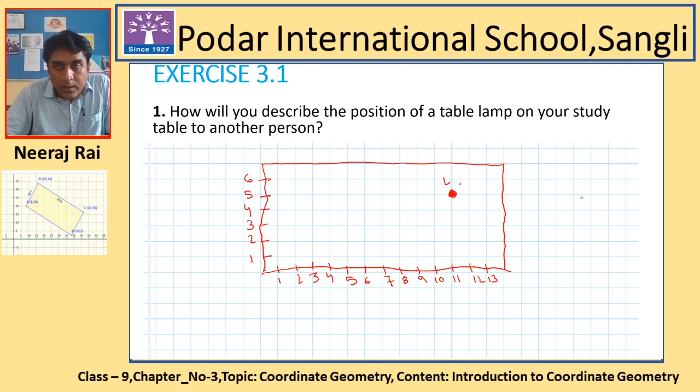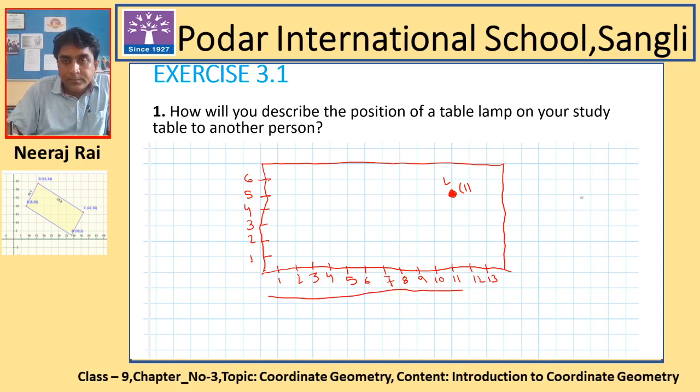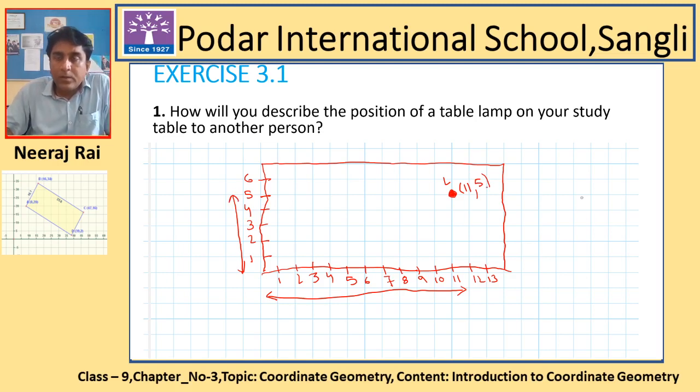So first will come that 11 units. That means I am talking about this distance. So it is 11 units far away from the vertical line, so 11 came here, and it is 5 units away from the horizontal line. That means this distance, so here it will come 5. So (11, 5) will be the position of this particular table lamp on my table.